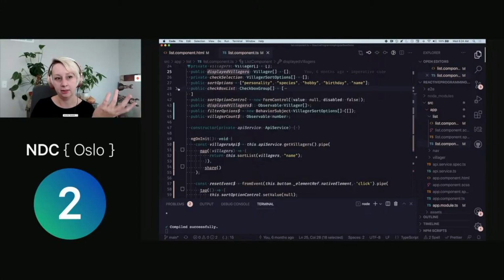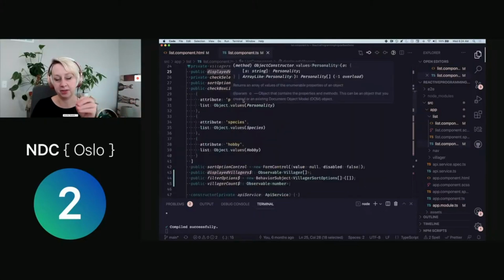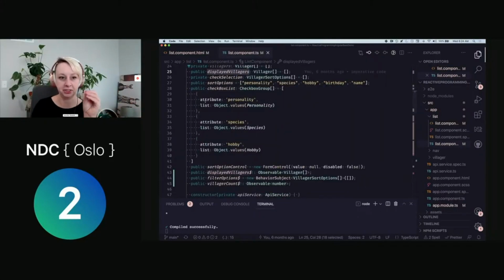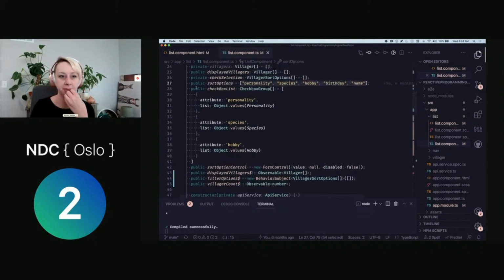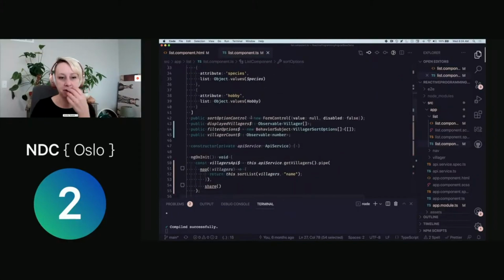And so the checkboxes are going to allow me to filter by the different things that are either personality, species, or hobby. And then I also have my sorting options, which are just strings right now of those different attributes that I know are my Animal Crossing villagers. So that's what our code looks like here.